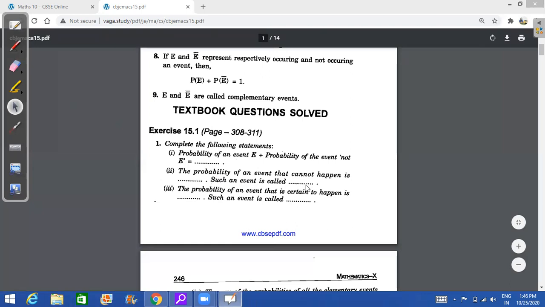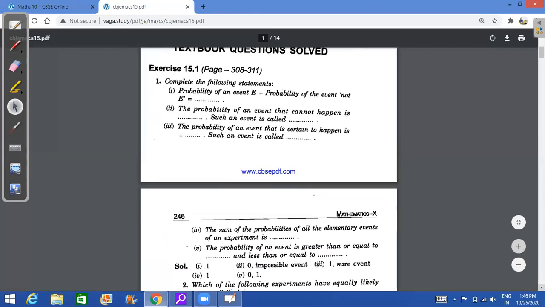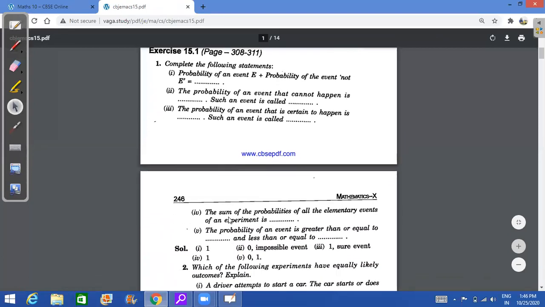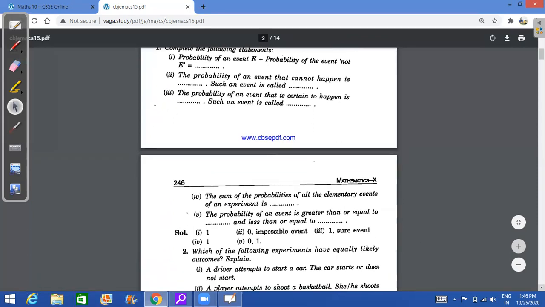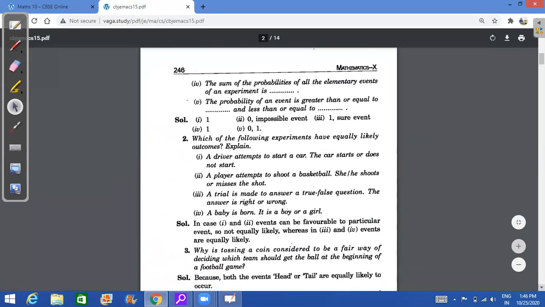Okay, 0, impossible event. The probability of an event that is certain to happen, if you're 100% sure it will happen, the answer is 1, and such an event is called a sure event. The sum of probabilities, as I explained, will always be equal to 1. Whatever is the sum, the total probability always has to be 1. Probability of an event is always greater than or equal to 0 and less than or equal to 1. So it has to be between 0 and 1. Of course, 0 and 1 are included.